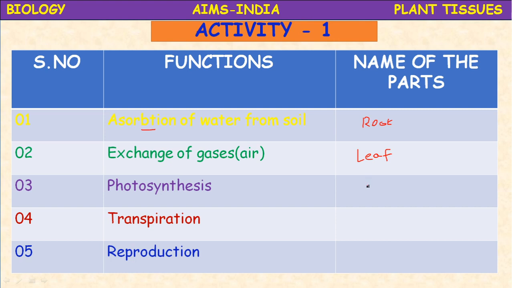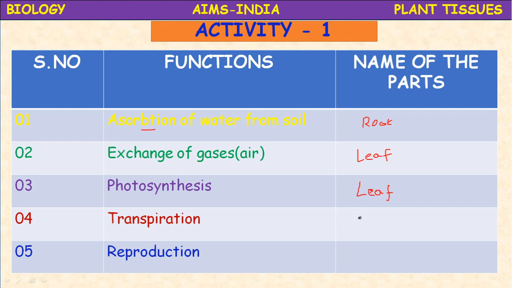Next, photosynthesis, which prepares the food materials. Plants prepare the food material. Name the parts. What is that part? Yes, the part is again leaf. Okay, and next, transpiration.